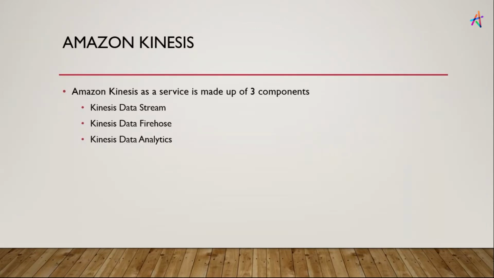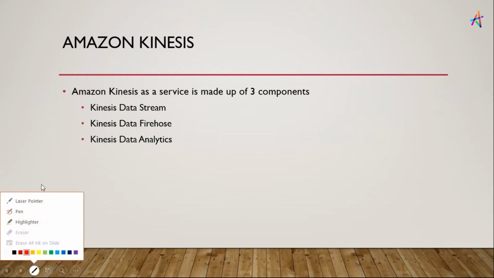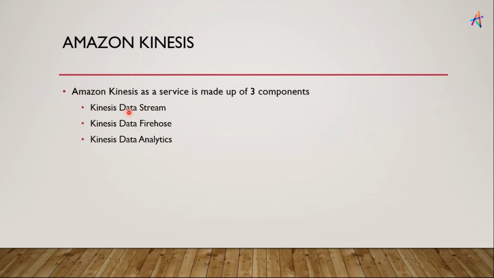Okay. Now Amazon Kinesis is divided into three components. Let's just say Amazon Kinesis is there. Within Amazon Kinesis, you will find three more services. The thing that we just discussed was this Data Stream. Your Kinesis Data Stream is the one that we just discussed.